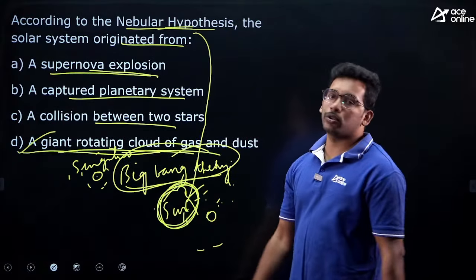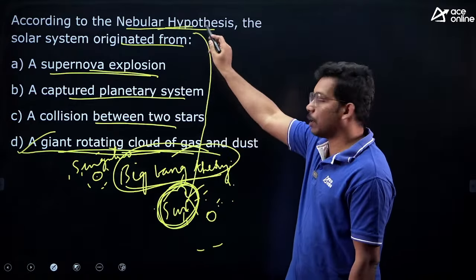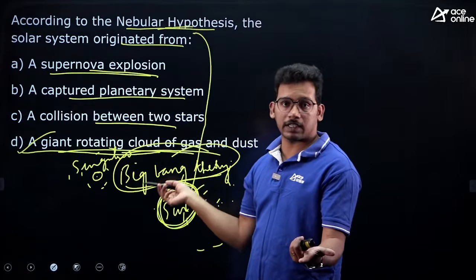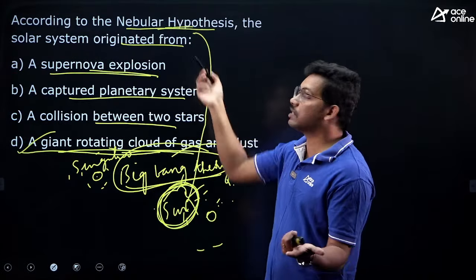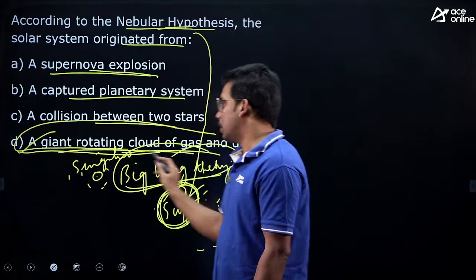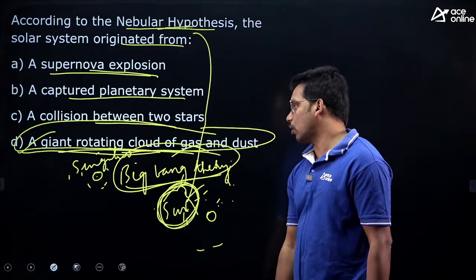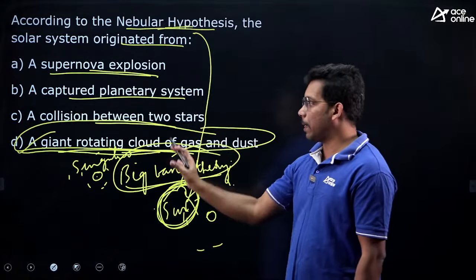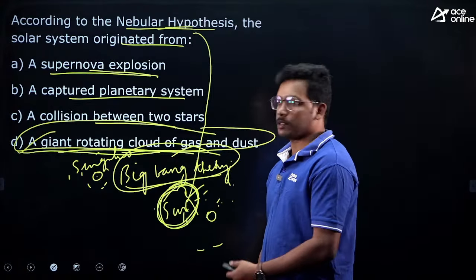The universe formed through Big Bang theory, but nebular hypothesis explained the formation of solar system. This is a previous question in SSC JE, but they have simply asked what is nebular hypothesis. But now the question is slightly different. So it is a rotating cloud of gas and dust. So you need to know about all this theory and what it explains, right.